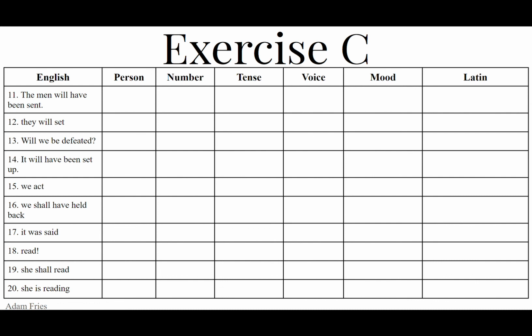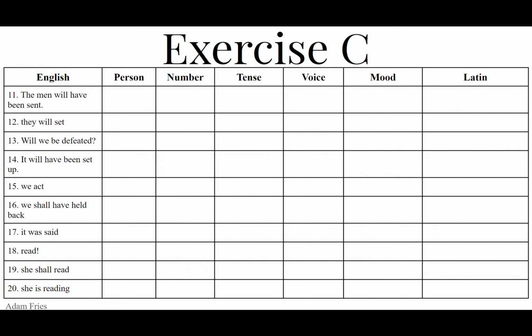That is opposed to number 20, she is reading right now in the present tense, present time. So third singular, present tense, active voice, indicative mood of the same verb. Lego, legere, legi, lectus. So we still want the present stem leg, first principal part, chop off the o.